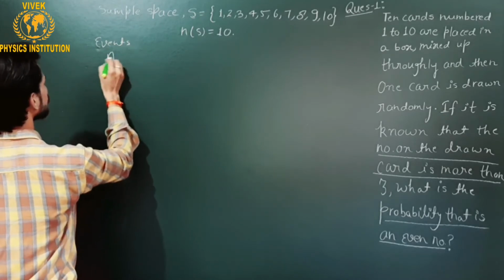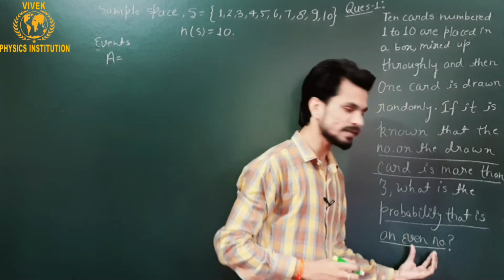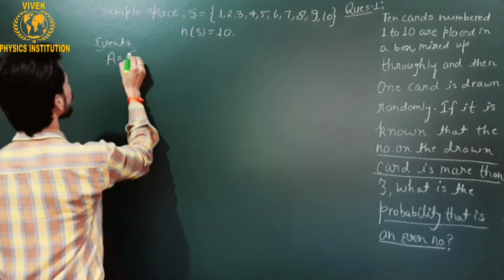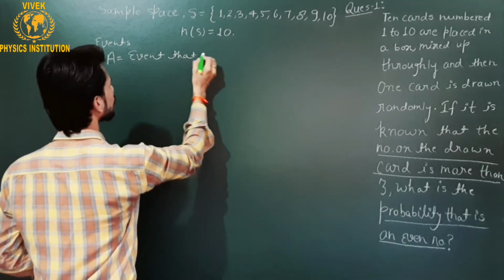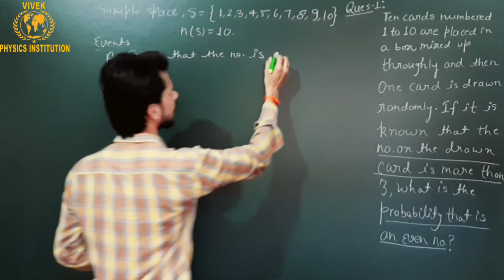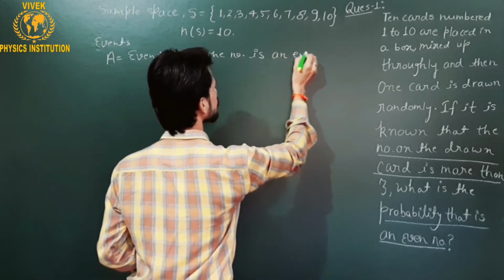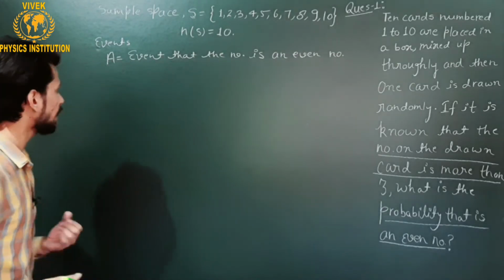Event A is the event that the outcome is an even number. This is event A.